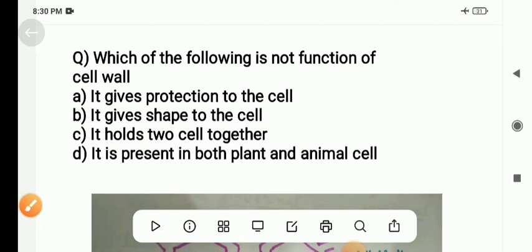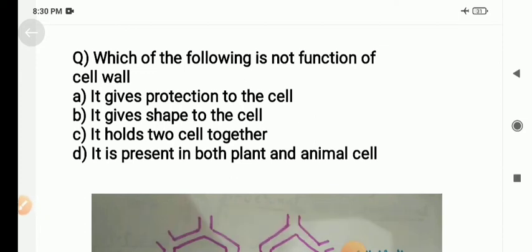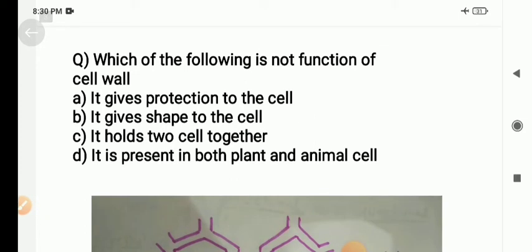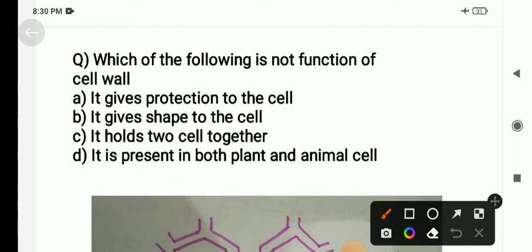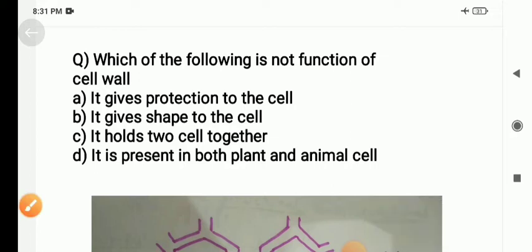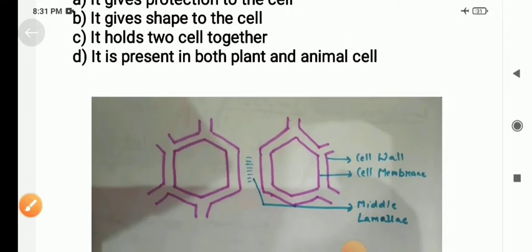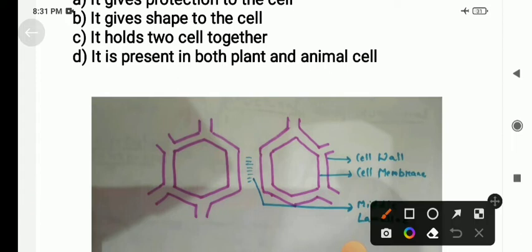Next option, it gives shape to the cell. So cell wall also gives shape to the cell. It holds two cells together. Here we can see in this picture that two cells are held together with the help of this cell wall.